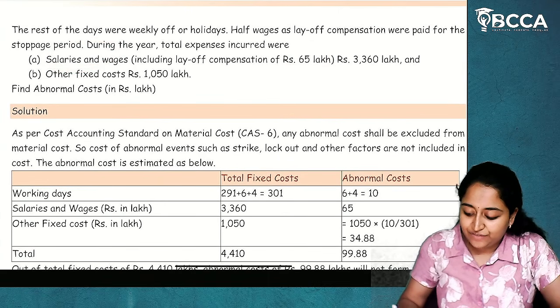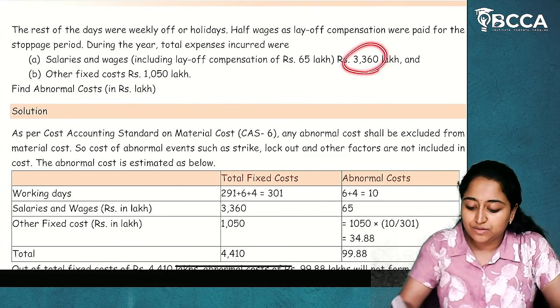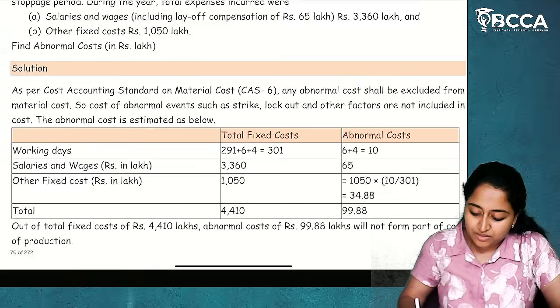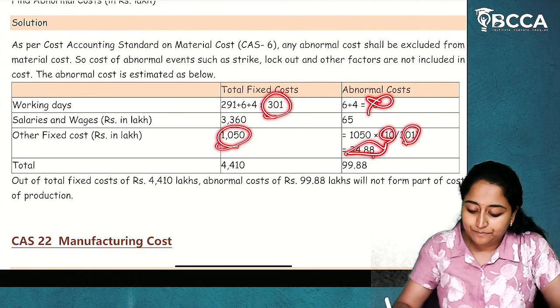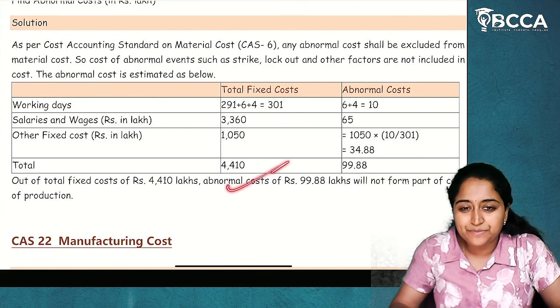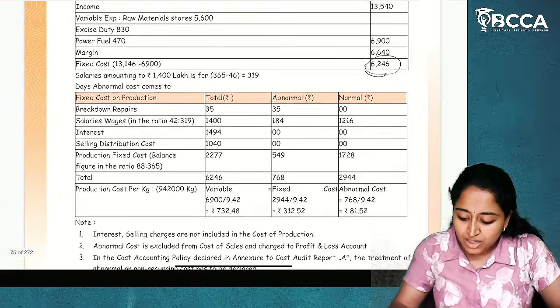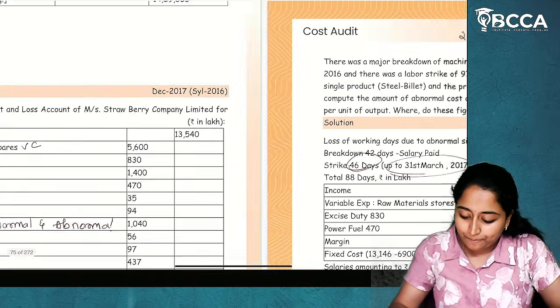Layoff period is 65, which means abnormal is 65. Total fixed cost is 3,360 and other fixed cost 1,050. If 1,050 is for 301 days, what is for 10? 10 divided by 301. This is the total cost. This is a simple question that can be tested in MCQs. So this is regarding the abnormal cost calculation.